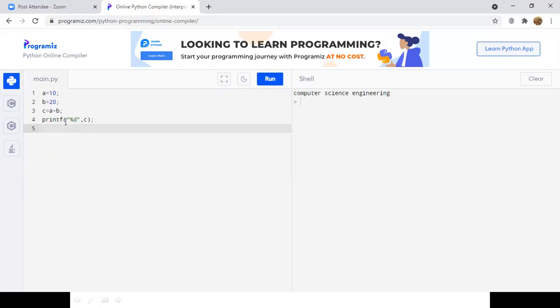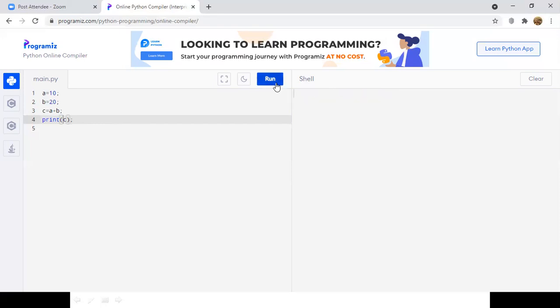So, finally, if you want to print something on the output screen, we just use the print statement, and we don't need any format specifier here. By simply saying print C, the output of C will be printed on the output screen. So here, the addition of two numbers program in C programming language took almost 11 to 12 lines of code, but in Python, it took only 4 lines of code, right?